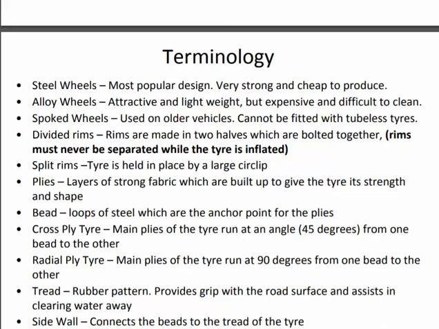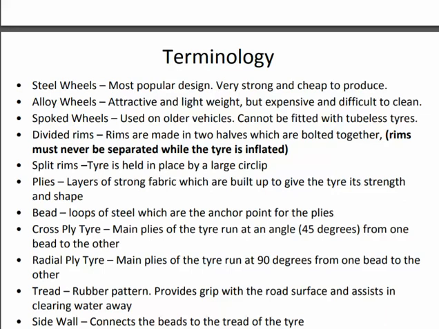Then we have plies. Layers of strong fabric which are built to give the tire its strength and shape. Bead. Loops of steel which are the anchor point for the plies. Cross ply tires.